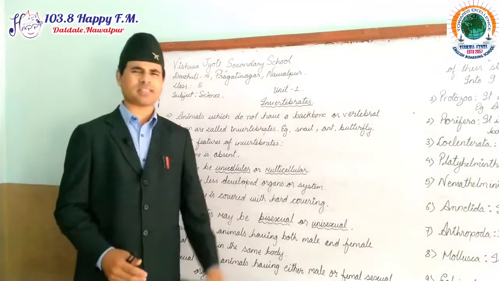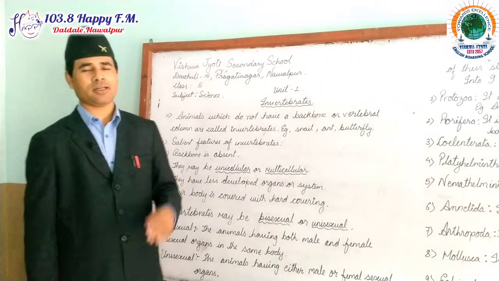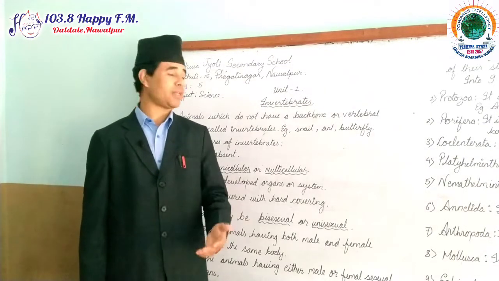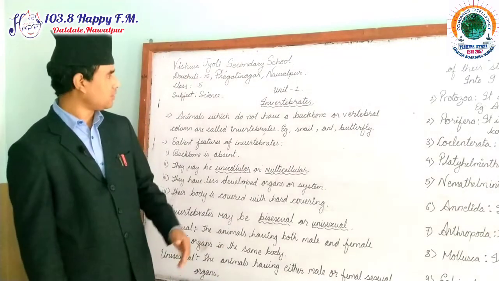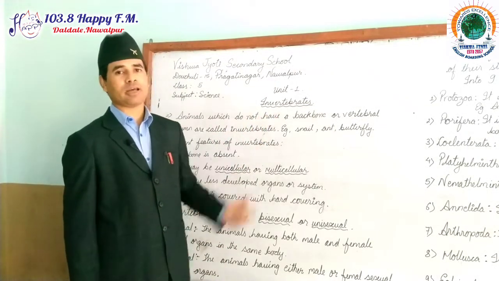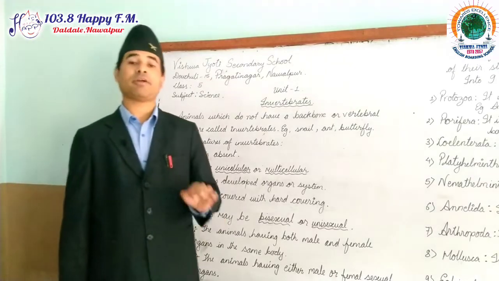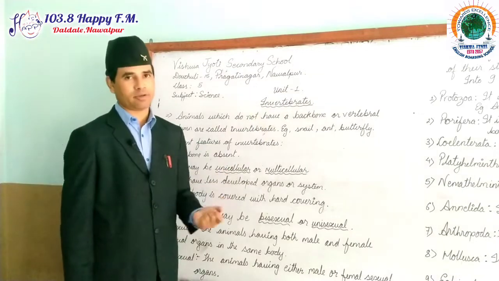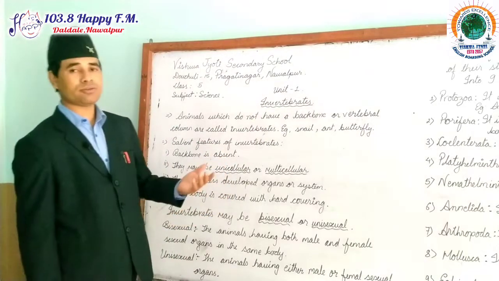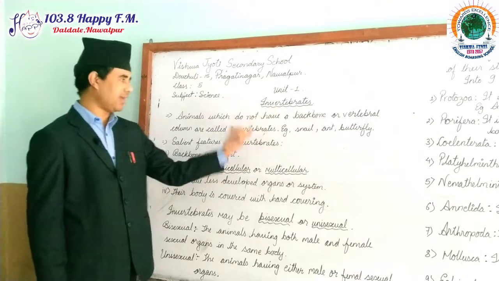And most commonly seen are cow, buffalo, goat, dog, these types of animals. They have got a vertebral column, so that's why they are called vertebrate animals. But most of them do not have backbones, like snail, ant, bee, butterfly, and so on. They do not have backbones, so they are called invertebrate animals. Today we are going to deal only with the basic knowledge of invertebrate animals.